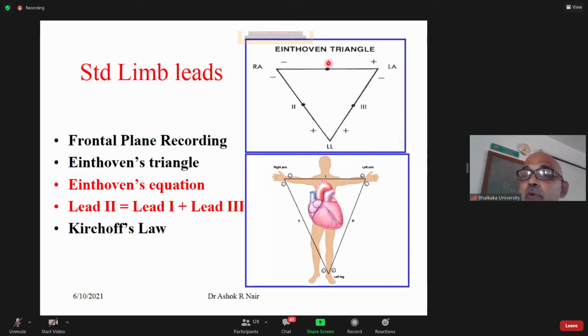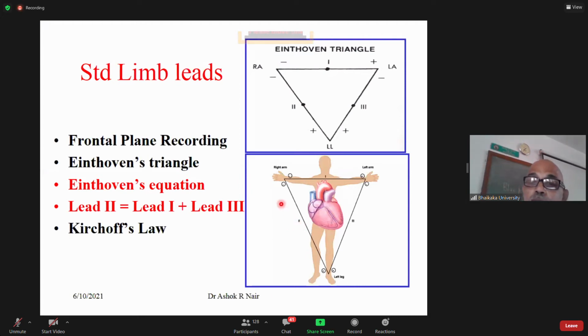This is lead 1, this is lead 2, and this is lead 3. Because the polarity has interchanged. Why the polarity has interchanged, I'll tell you later. He was smart enough to do this. There's a reason behind it. You may not find it in your books. Lead 1 plus lead 3 is equal to lead 2.